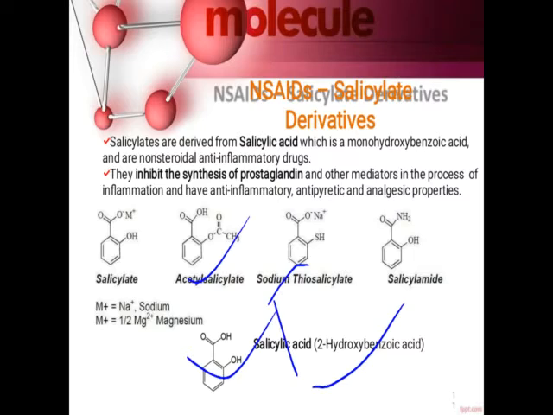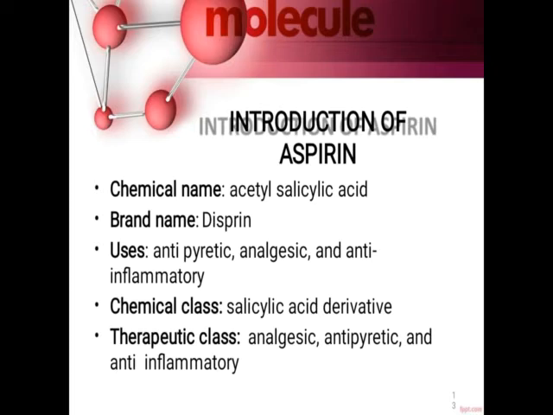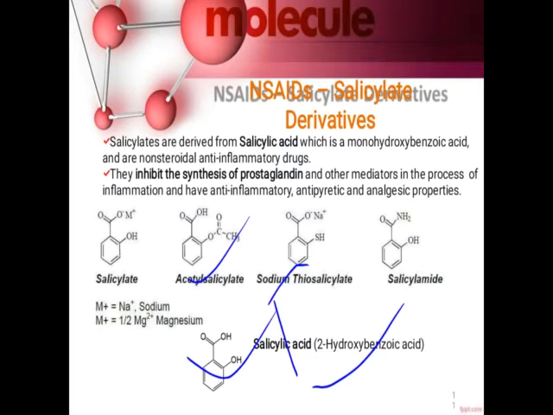So this is acetyl salicylic acid, which is aspirin, which is an example of salicylic derivatives, which comes under the non-steroidal anti-inflammatory agents. So the example is aspirin, and the chemical name is acetyl salicylic acid. So here we can find an acetyl group is there on salicylic acid, so acetyl salicylic acid.